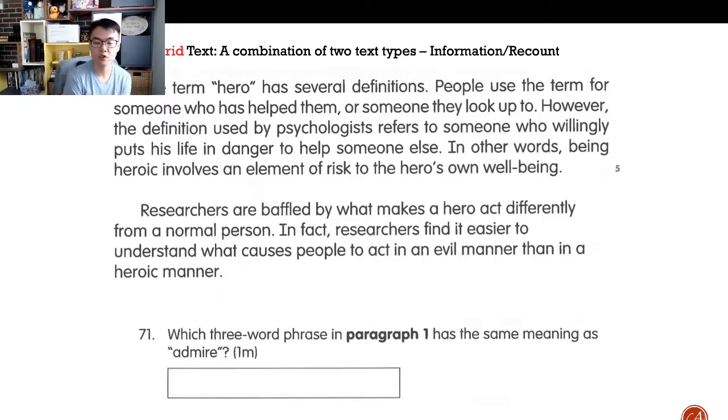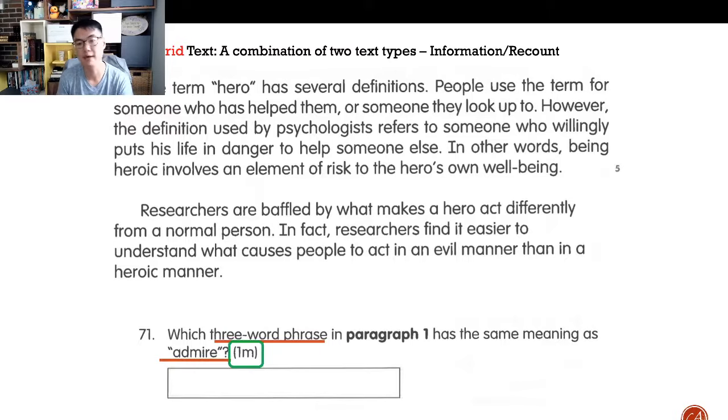So the first question is, which three-word phrase in paragraph 1 has the same meaning as admire? Now, just to note here, please highlight or underline the words three-word phrase. So remember, we are looking at a three-word phrase. If you give me a 2- or 4-word phrase, the answer would immediately be incorrect. So the next thing is, I'm looking for a three-word phrase that corresponds to the meaning of admire.